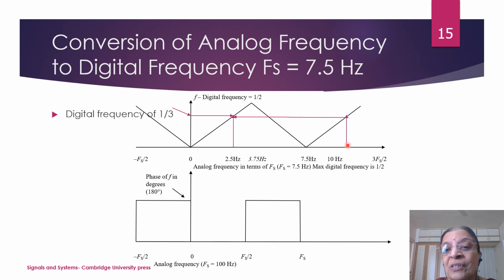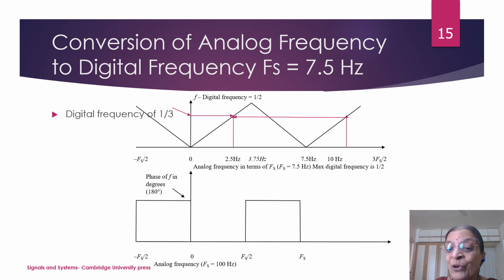So this 10 Hz will then be aliased as this 2.5 Hz, because this particular line will fold back onto this original line, as we understand in the fold back effect. So this particular line folds back onto this particular line. So this frequency of 10 Hz is aliased as 2.5 Hz, and again what is the digital frequency?